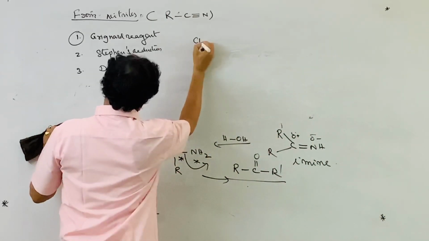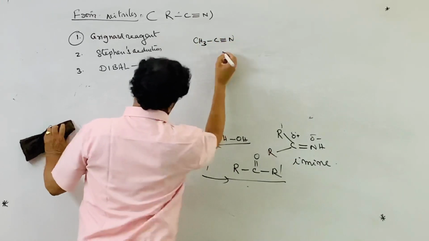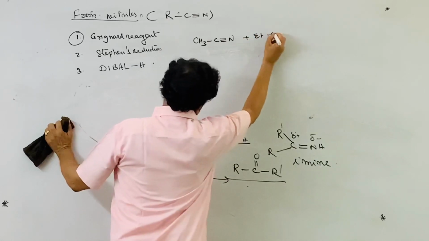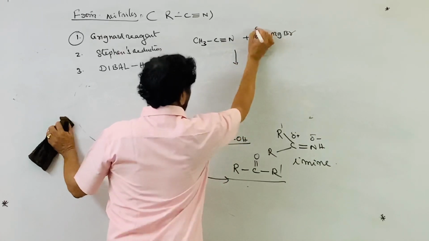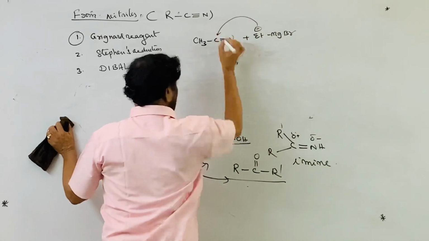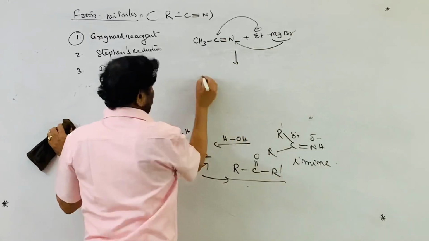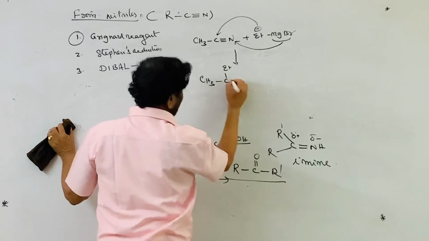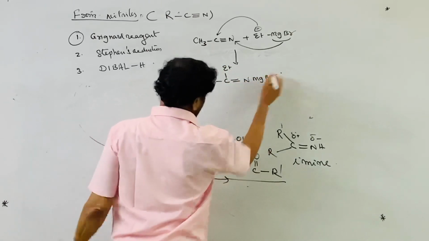See, take methyl cyanide and ethyl magnesium bromide. The ethyl carbon is negatively charged and attacks the nitrile carbon. The remaining part is added because of positive and negative charges, giving CH3 C Et double bond N MgBr as the addition product.